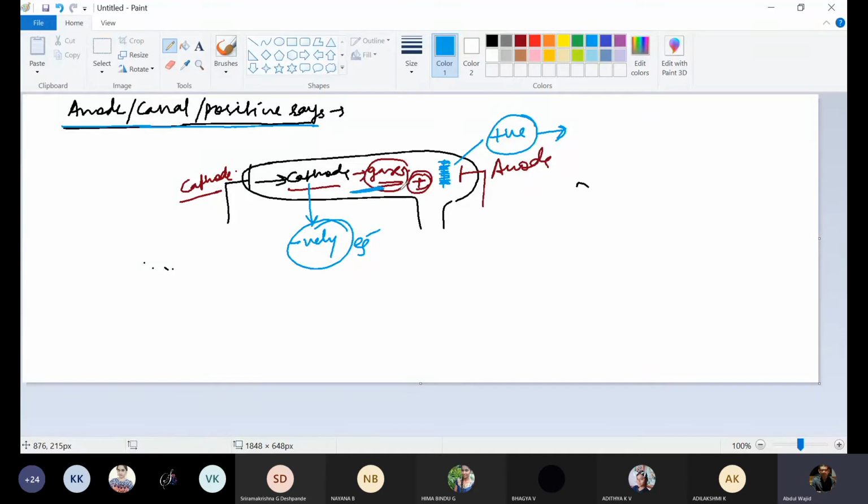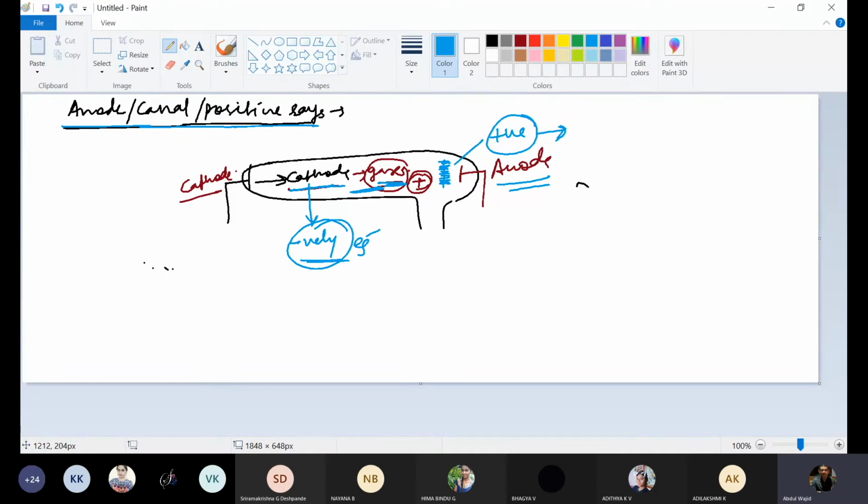And why are gases losing electrons? Because these high-speed cathode rays are striking these gases, due to which the gases knock out their electrons. So this was about anode rays, or canal rays, or positive rays. As with the properties of cathode rays, anode rays will also have the same properties, just the nature will be opposite. Cathode rays are made of negatively charged particles and anode rays are made of positively charged particles.